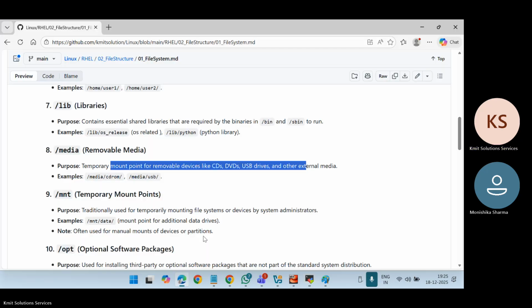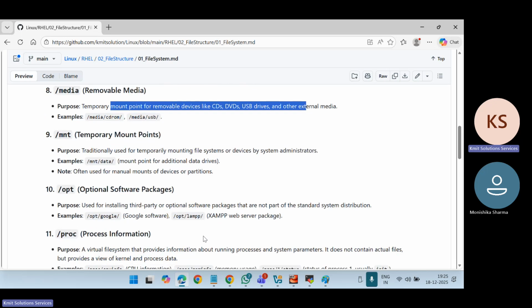Now OPT is for optional software. For example, there is some third-party software or optional software that is not part of the standard system distribution. Like /opt/google, or the LAMP web server package we have. So these are the optional software.